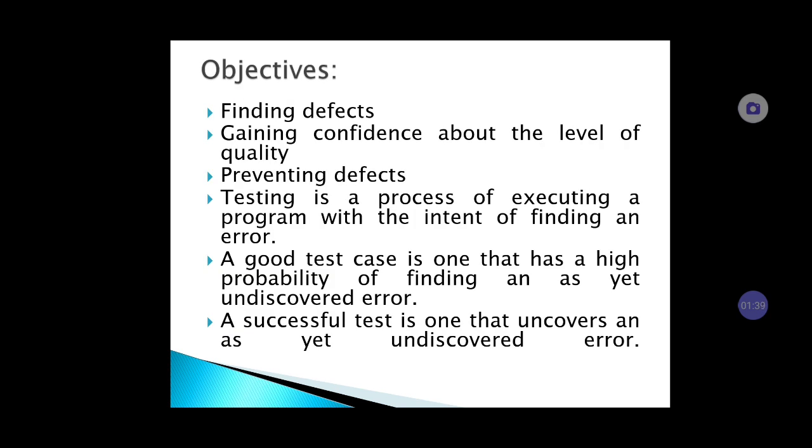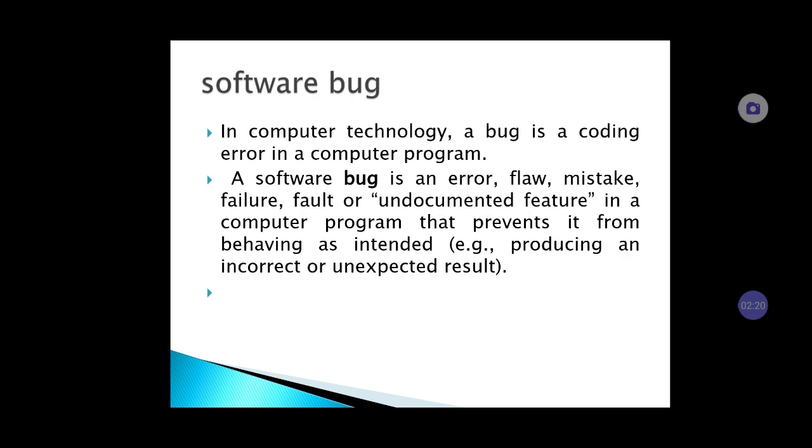So we'll see the objectives of software testing. The very first basic objectives of software testing are finding defects, then gaining confidence about the level of quality, and preventing defects. So testing is a process of executing a program with the intent of finding an error. A good test case is one that has a high probability of finding an as yet undiscovered error. A successful test is one that uncovers a yet undiscovered error. So these are some objectives of software testing.